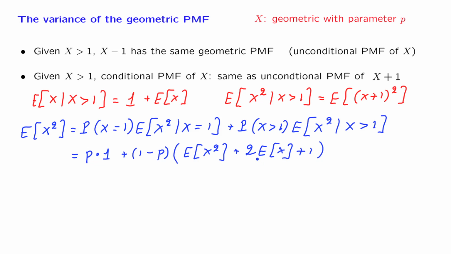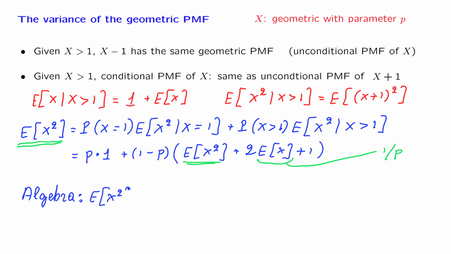Now we know what this expected value here is. The expected value of a geometric is just 1 over p. And what we're left with is an equation that involves a single unknown, namely this quantity is the unknown, and we can solve this linear equation for this unknown. We carry out some algebra, which is not so interesting by itself, and after we carry out the algebra, what we obtain is that the expected value of X squared is equal to 2 over p squared minus 1 over p.